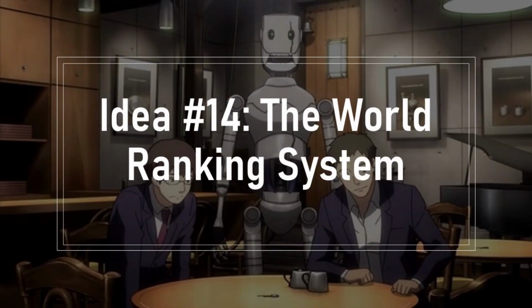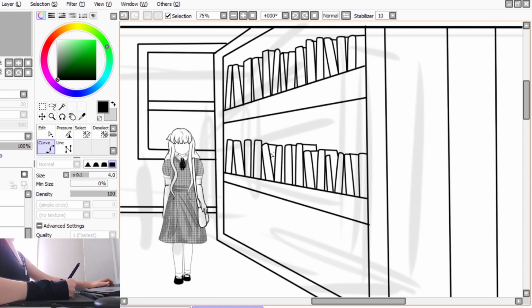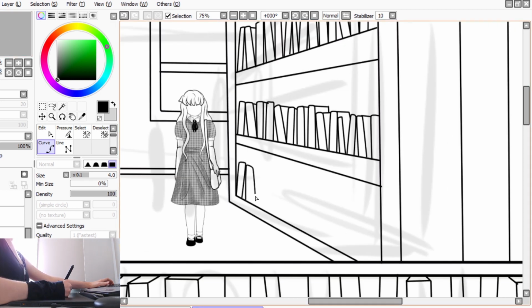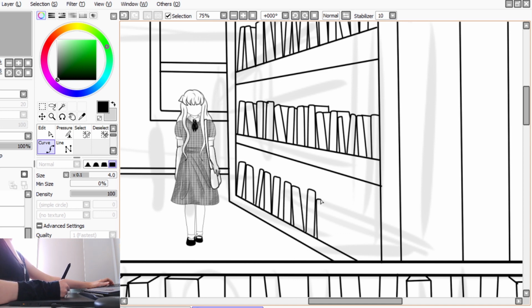My 14th idea is the world ranking system. The world may have a ranking system with numbers above each person or somehow written on them, and if you defeat a person a rank below you, you can go up to the next rank. Those of a higher rank can get more privileges.